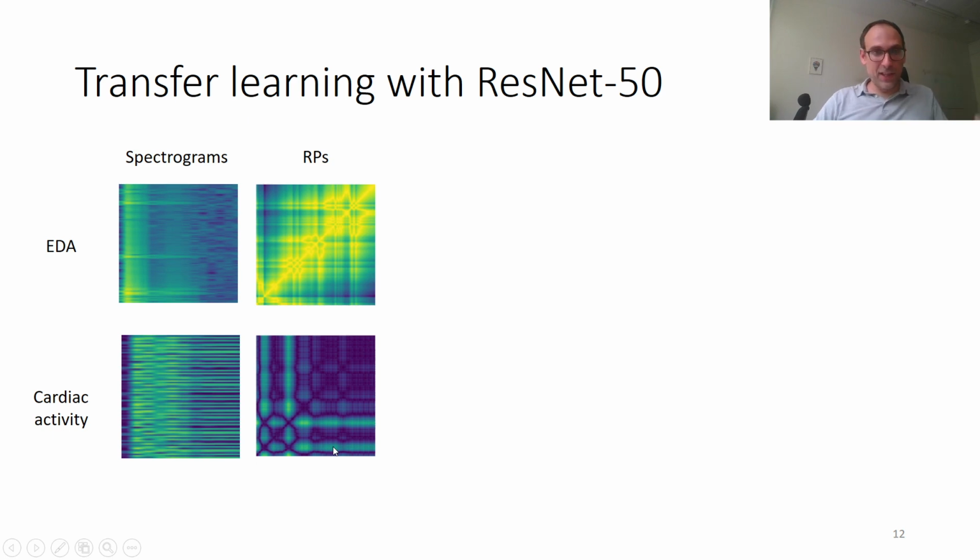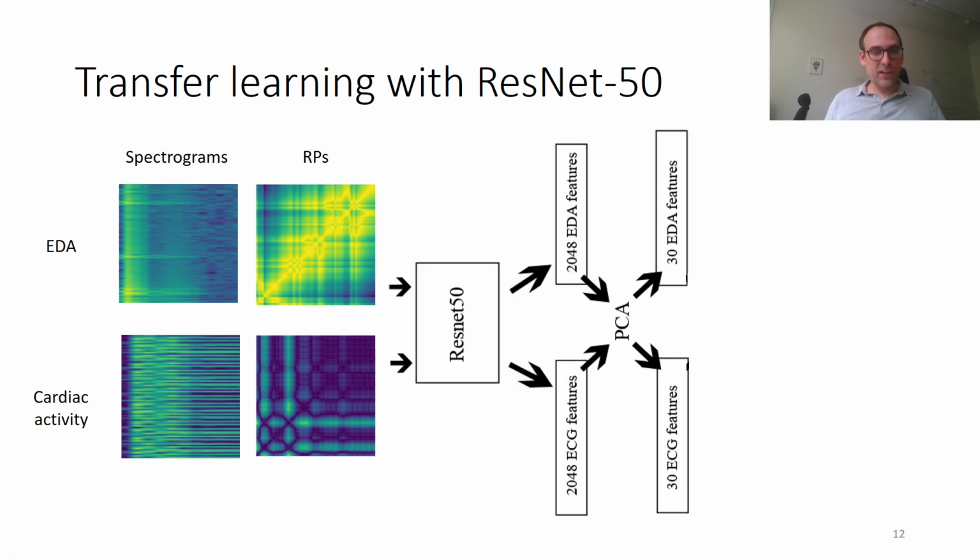And we can then feed all these into a ResNet50 model, which gave us more than 2,000 features for electrodermal activity and the same amount of features for cardiac activity. We then performed the PCA in this high dimensional space because we don't have that many points. So to avoid the curse of dimensionality, we performed the PCA.